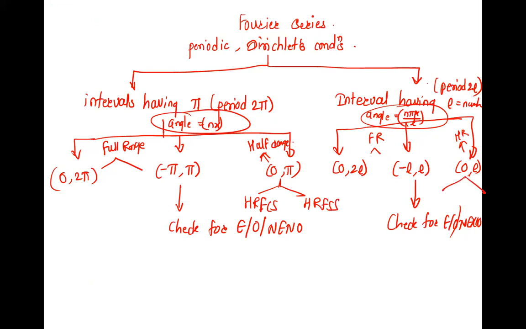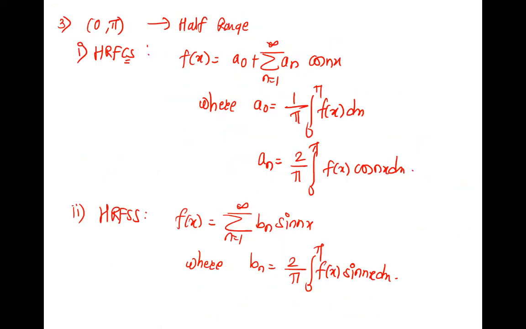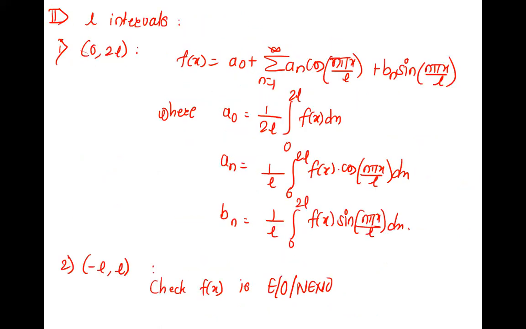Same here, for this, half range Fourier cosine series and half range Fourier sine series. These are the two types in 0 to pi and 0 to L. Okay. And yes, we check even odd and we know the definitions next. This is the Fourier series.